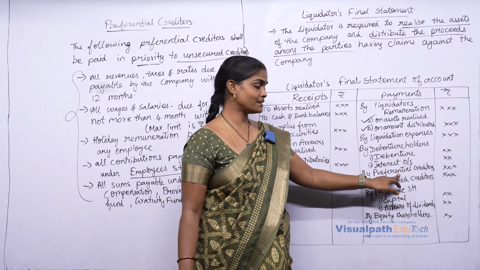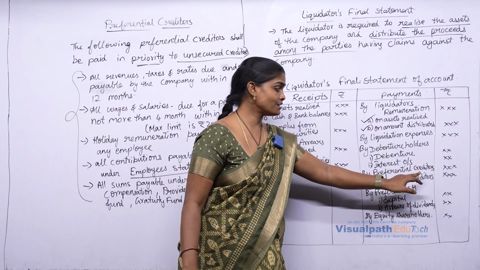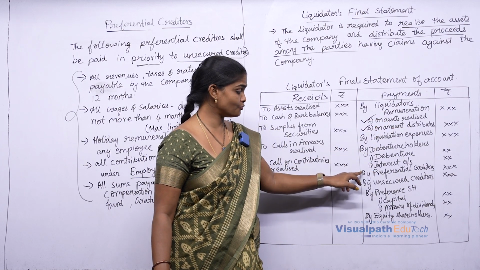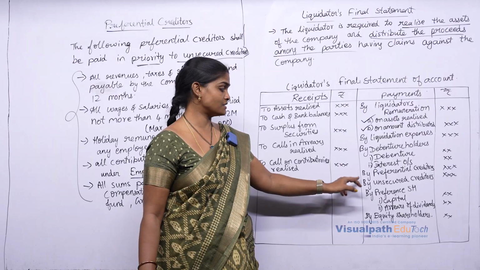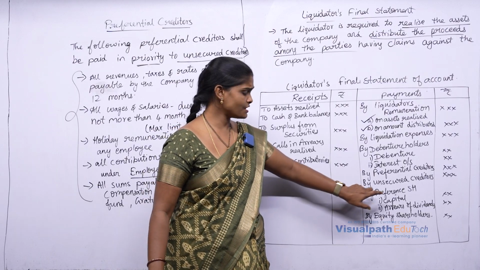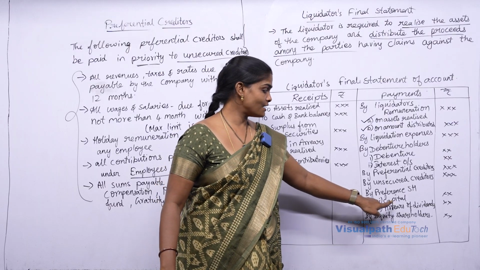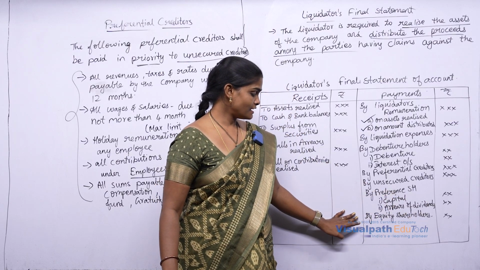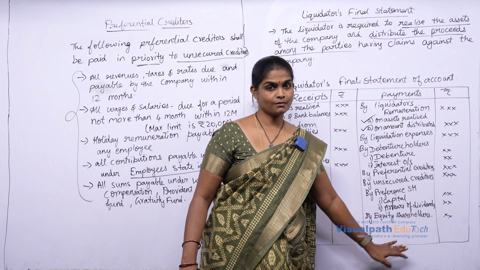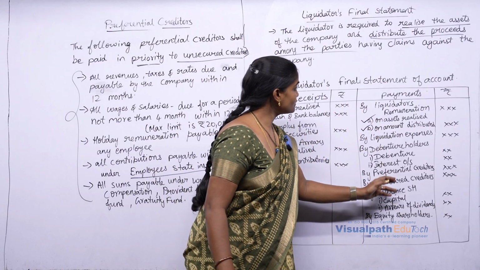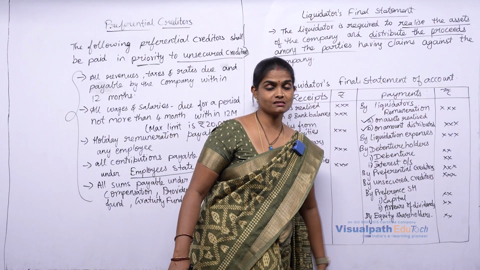Next, preferential creditors, which we have just discussed. Next, you have unsecured creditors. After making payment to the preferential creditors, the next payment will be made to unsecured creditors. Next, the preferential shareholders, capital amount and the arrears of dividends. Next, at last, equity shareholders will be paid. Clear? So, this is the format for the liquidator's final statement of accounts.